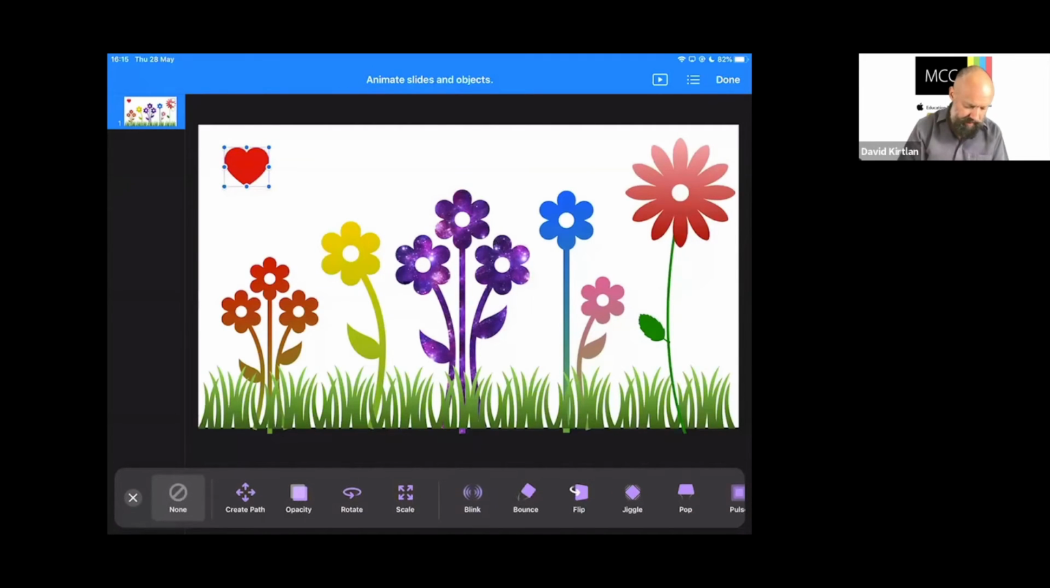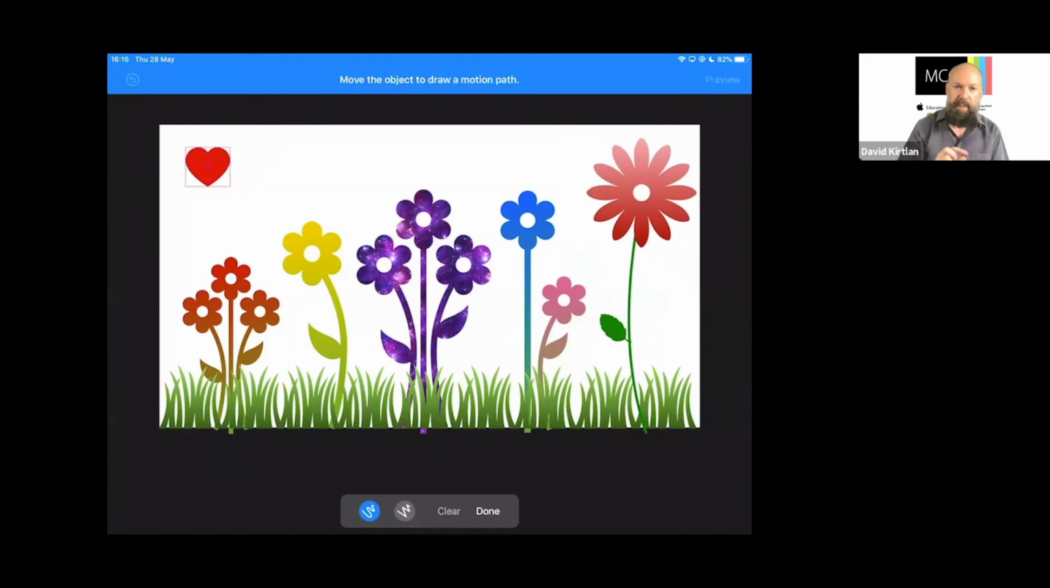And one of the relatively new animation options is the create path. And this is really useful. Create path just lets me draw a route of how I might want this to move around the slide. So I'm just going to, with my finger, drag that heart and say, oh, we'll kind of do a wavy movement up to about there. So the heart will just follow that path. And it kind of smooths it out and makes it look a bit more natural.